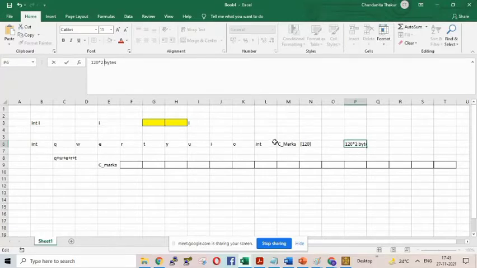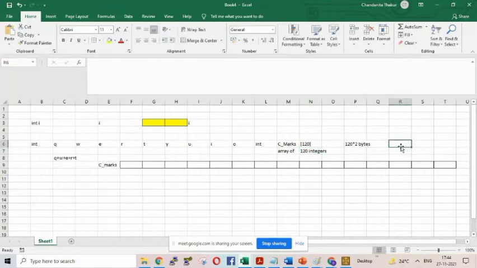This is nothing but called an array. Now cmarks is not an integer variable, it is an array of 120 integers. Is it understandable?